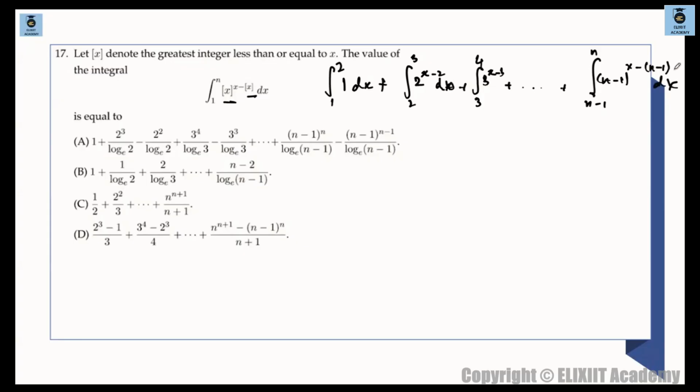Next, we have to just solve this. So we are getting 1 plus, the first one is 1, 1 dx is 1 x only, which is 2 minus 1, which is 1. So 1 plus this is 2 raised to the power of x minus 2 divided by ln 2.